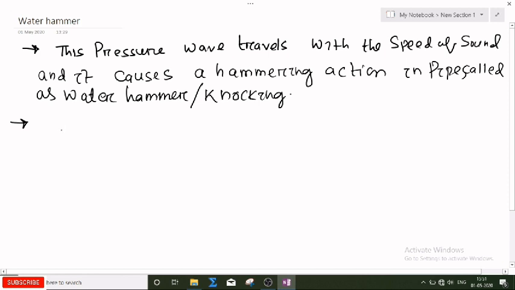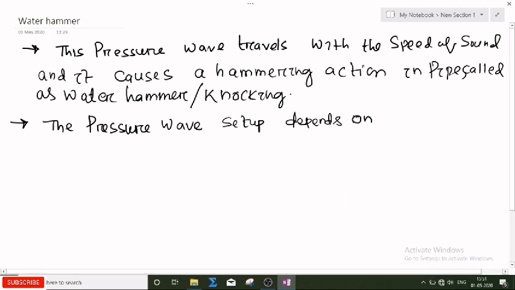Okay, so now the pressure wave set up at the valve section depends on four parameters. The first one is the velocity of flow. Second, the length of the pipe.